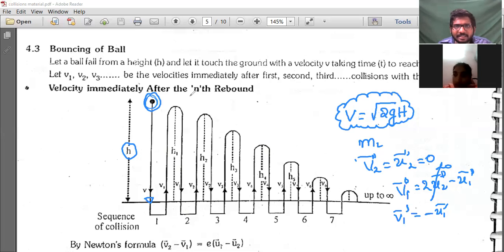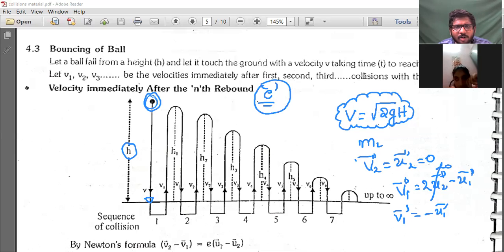Understood, sir. But here we will solve the question for inelastic collision. That means there will be some e. If e is equal to 0, what will happen? Perfectly inelastic, the ball will come and stick to the surface. Are you understanding whatever I'm teaching here? Yes, sir, I understood. Now the second case is the ball will have coefficient of restitution e. That case we will solve here.